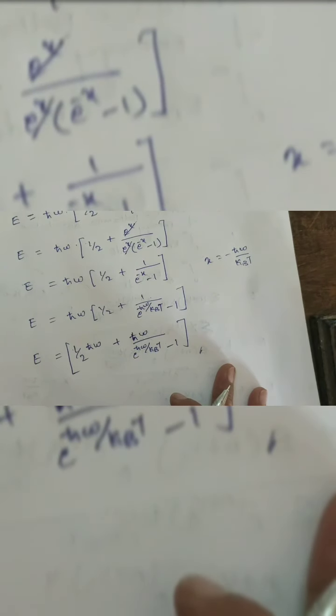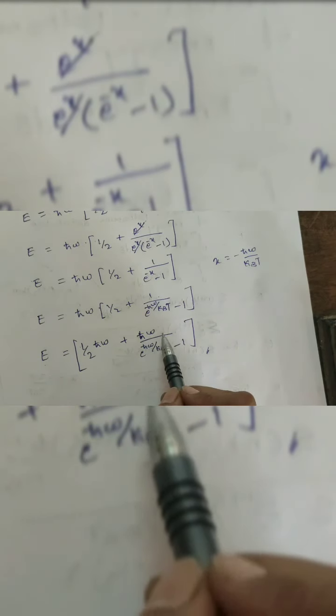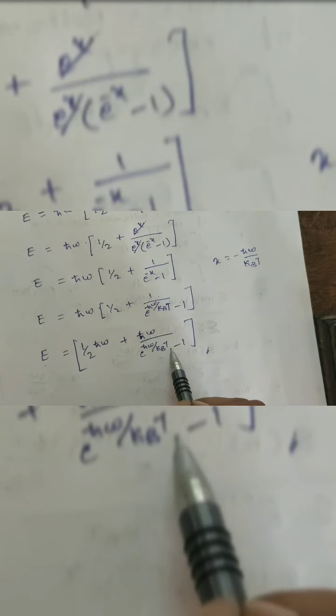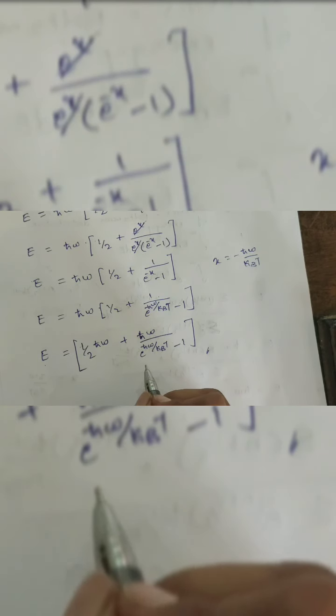Einstein considered the atoms in a solid to vibrate as harmonic oscillators. If you consider the harmonic oscillator, then the energy is n plus half h cross omega. Using the Maxwell-Boltzmann distribution of the energy and solving that equation, we get E is equal to half h cross omega plus h cross omega by e power h cross omega by kBT minus 1. Now the first term, h cross omega by 2, is the zero point energy.